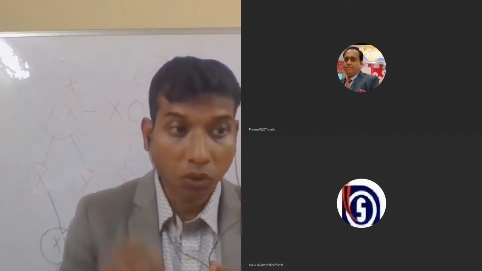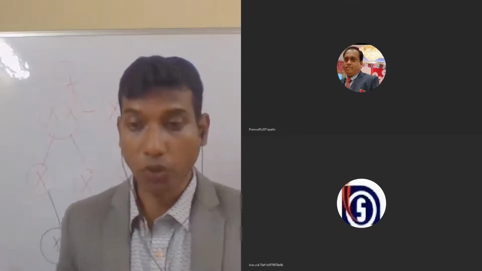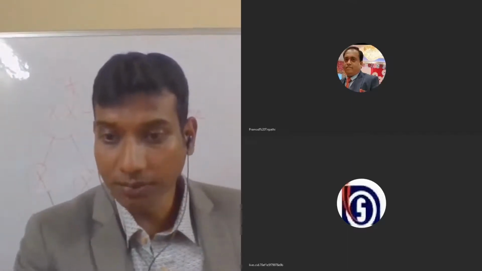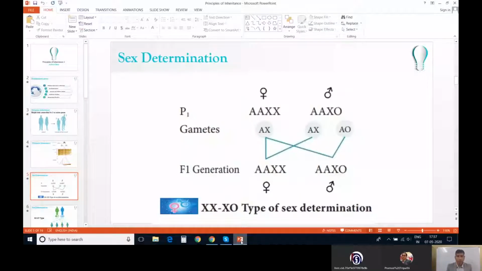Now, I can show you a structure that is there. You can see here how the XX and XO type of sex determination is taking place. Here you can observe AA. AA is nothing but the autosomes, and XX, that is the sex chromosomes that are present in the female.